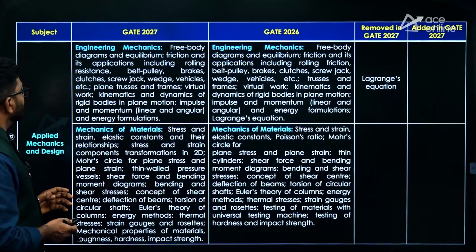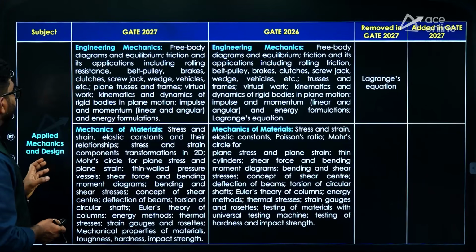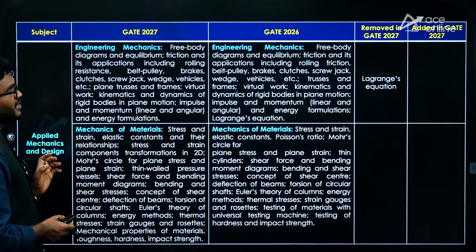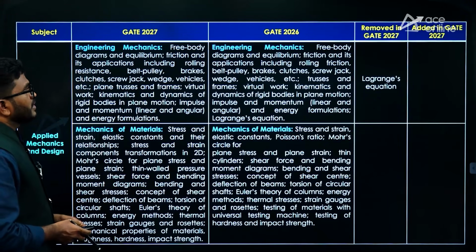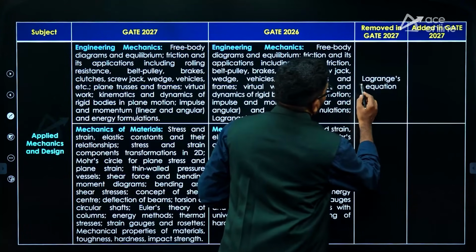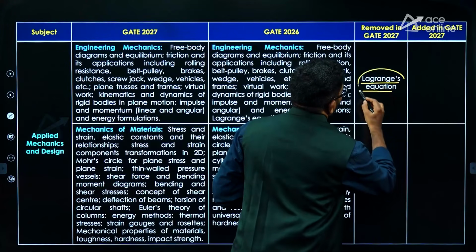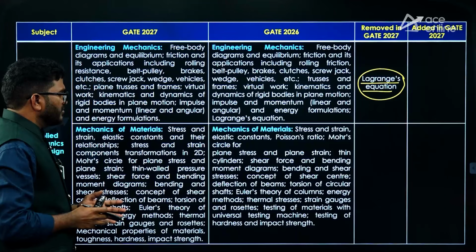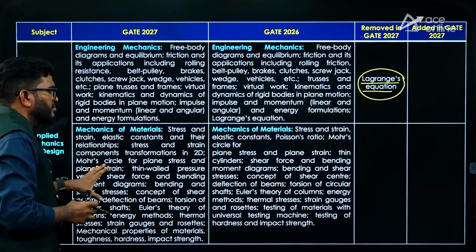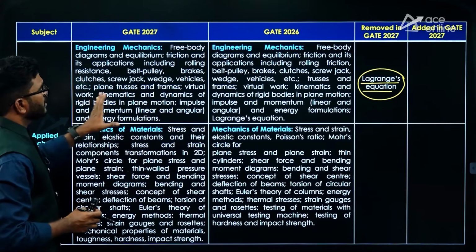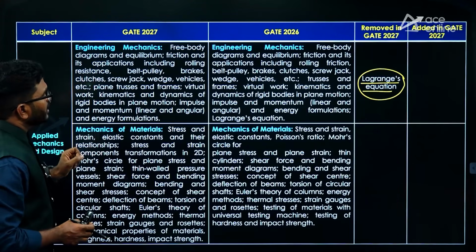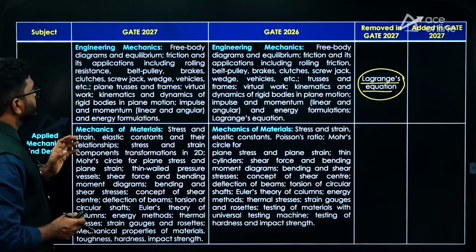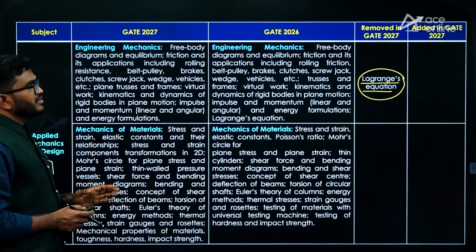Now you can see there is a small change in engineering mechanics. Actually, they removed the Lagrange equation from GATE 2027. That is the only thing removed. In strength of materials the syllabus is the same, and in engineering mechanics the syllabus is the same. Only one term they removed here, so that is the small change.